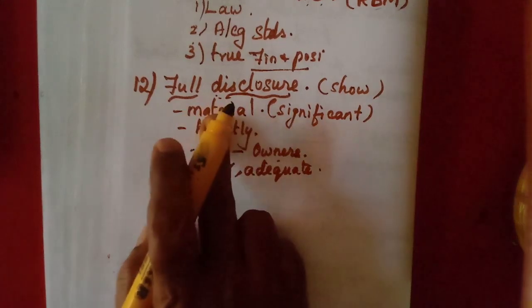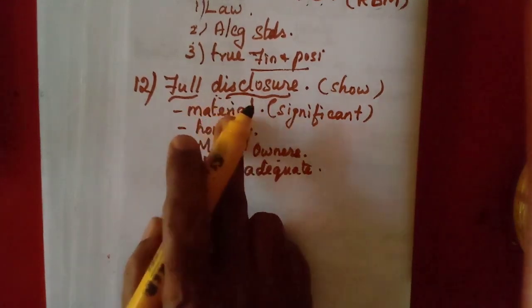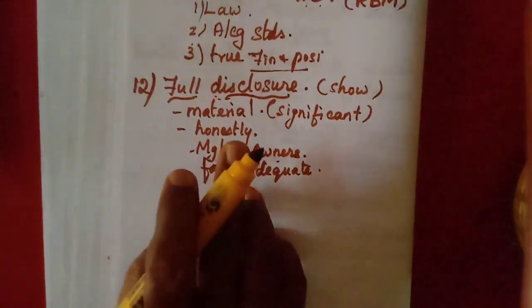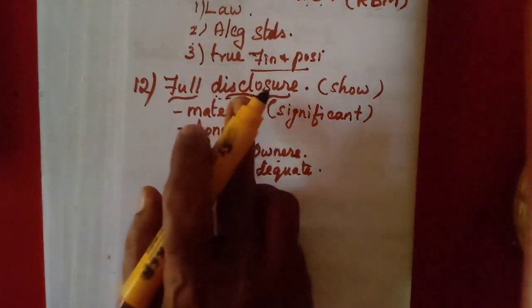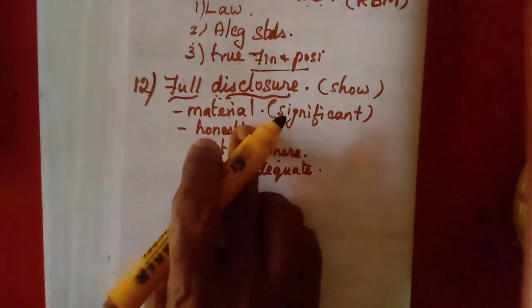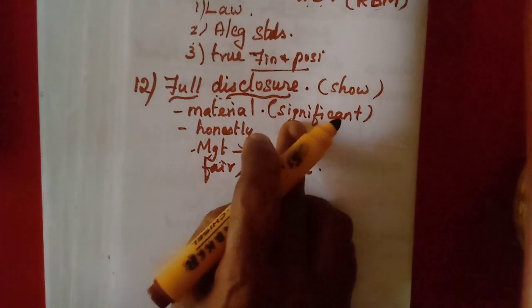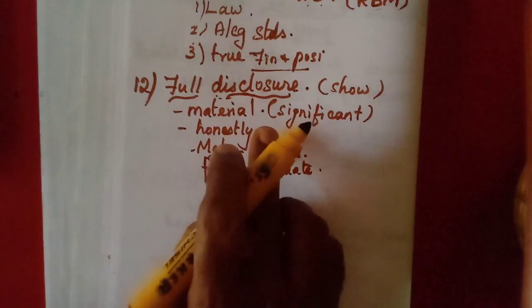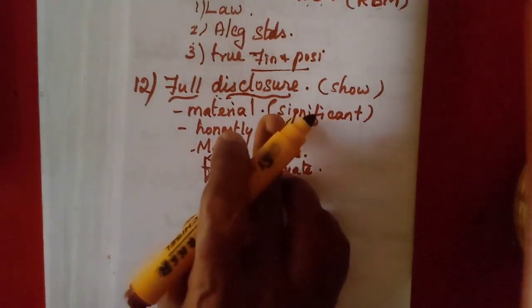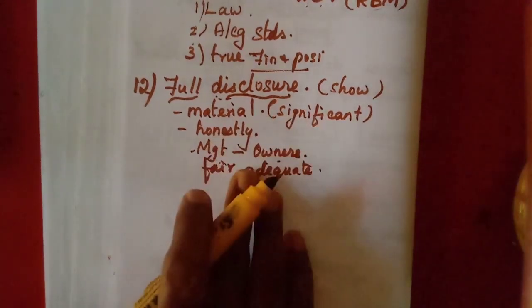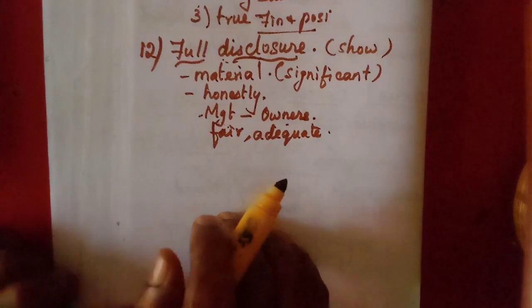So the information that is disclosed must be full, fair and adequate. Okay, all the information that is material. Here, it does not mean the material that we use in production. Material means, as we will learn in the next one also, materiality. So the information we think is important for the users, or significant, must be shown in the books of accounts.